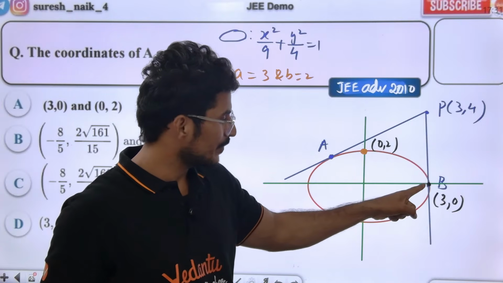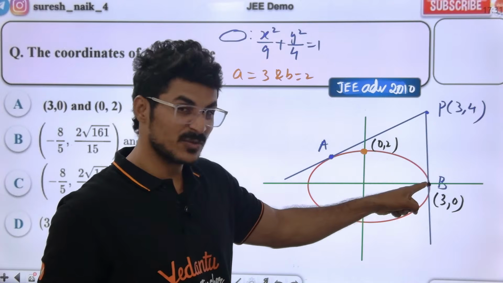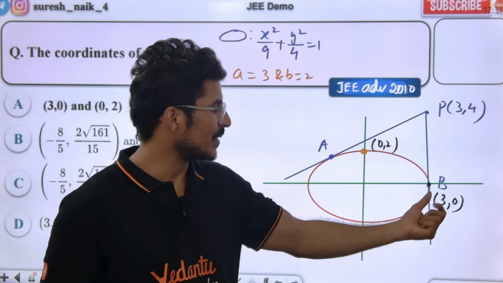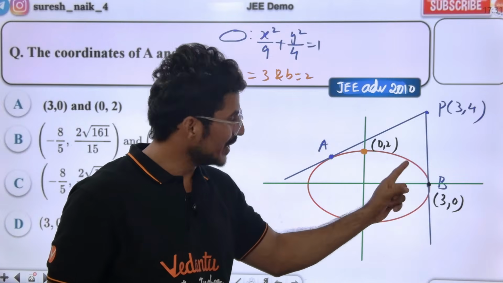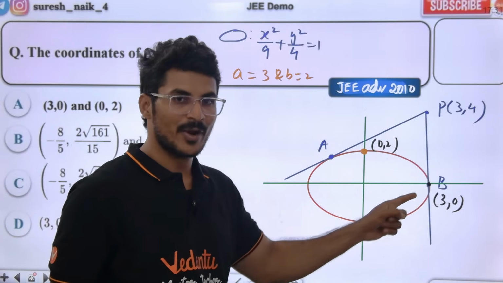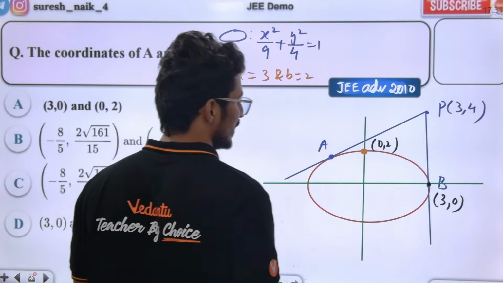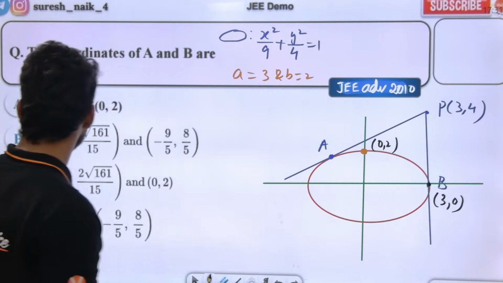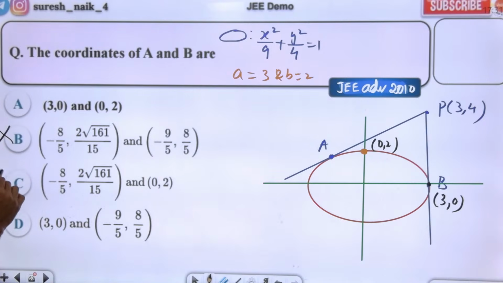The vertex of the ellipse is a,0, so it is 3,0. Why? The x length is 3, so b is basically 3,0, which means option b is eliminated, and c is also eliminated. Option b deleted, c also eliminated.